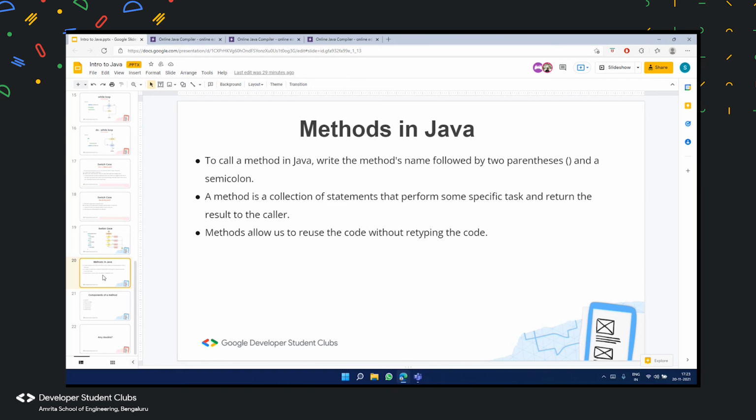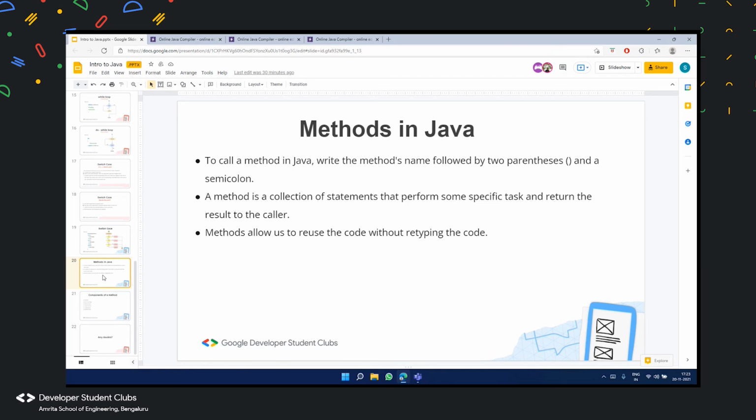And then a few other points that I would like to add about methods is that methods allow us to reuse the code without retyping the code. So in many instances you would find out that you want to keep reusing a particular set of statements, and you don't want to keep writing the same statements again and again, and increase the length of the code base.